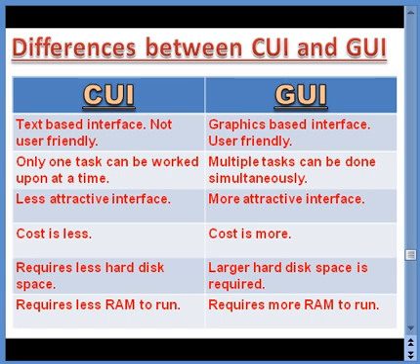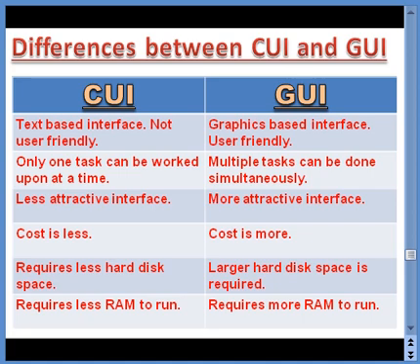Moving on to the next difference, CUI is less expensive, the cost is less, whereas GUI is expensive, the cost is more as compared to CUI. The next difference, CUI requires less hard disk space. So the storage required for CUI is less, whereas GUI requires a larger hard disk space for the storage. Moving on to the next difference, CUI requires less RAM to be executed, whereas GUI requires more RAM because the capacity is more. So it is going to run using more RAM.